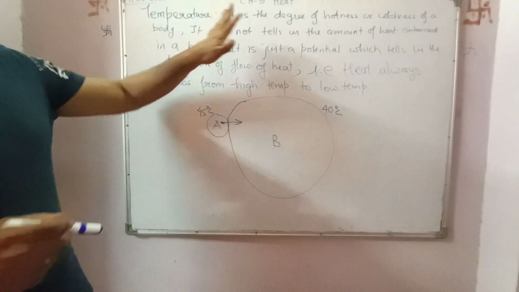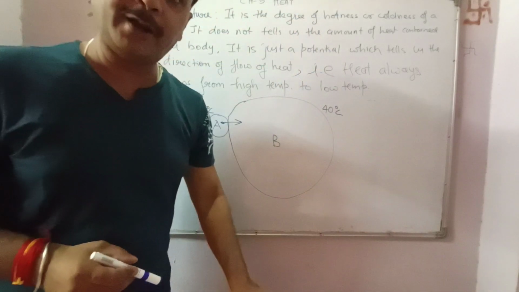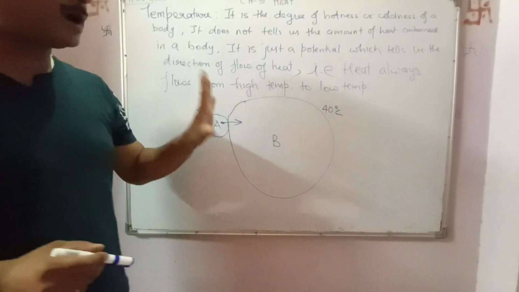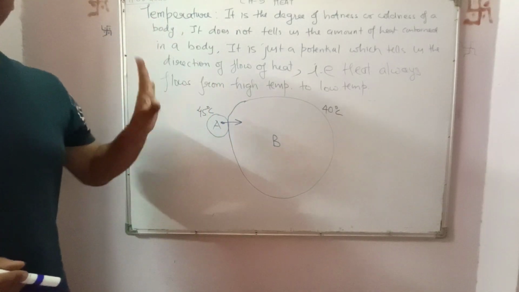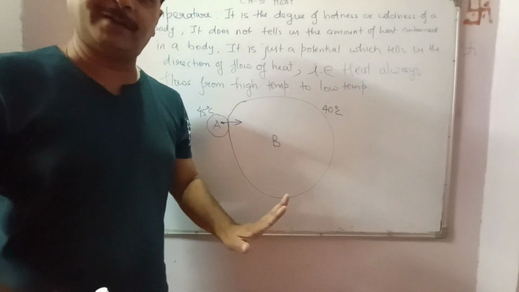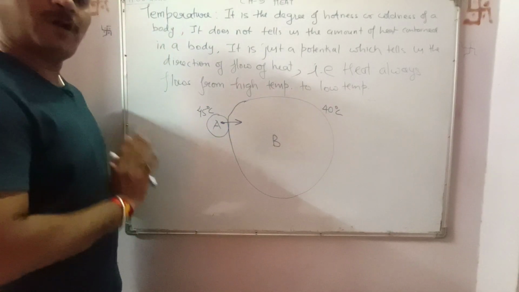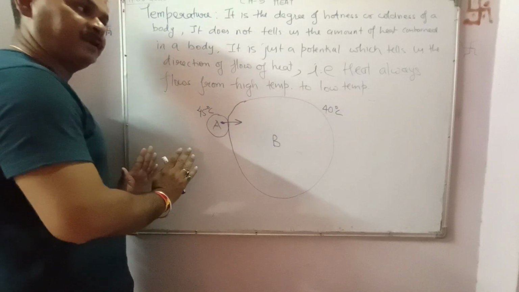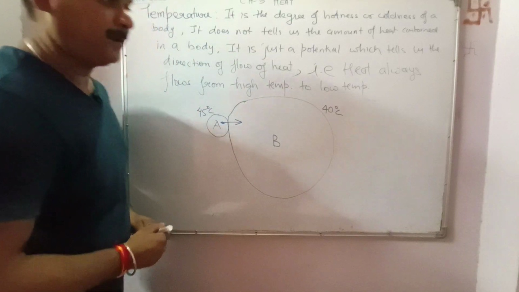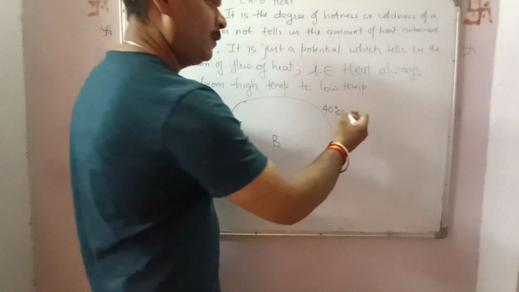So temperature just shows the degree of hotness or coldness of a body. It does not tell us about the amount of heat contained in a body, but it is just a potential which tells us the direction of flow of heat. That is, heat always flows from high temperature towards low temperature.